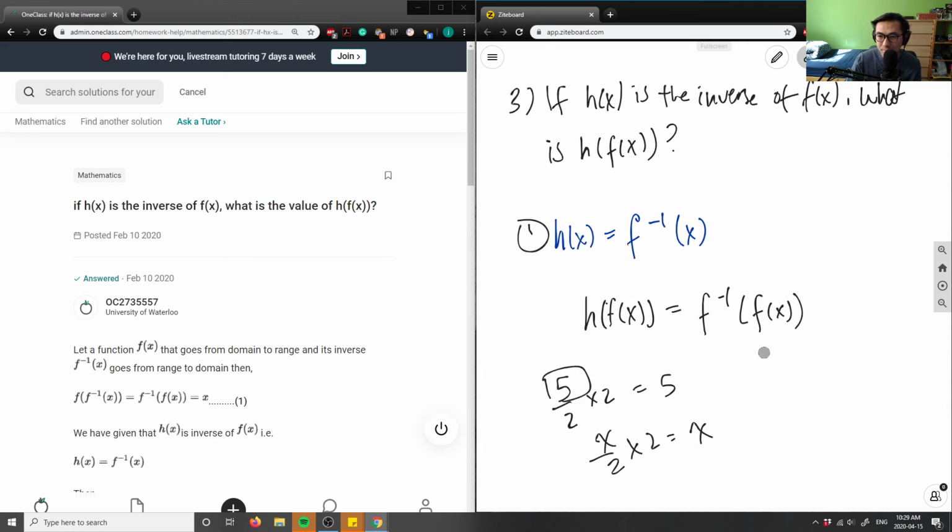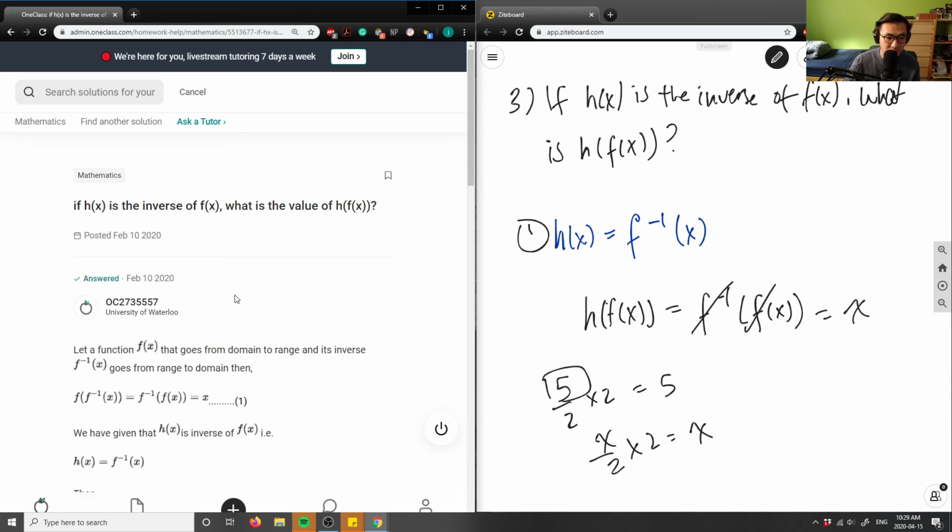So in this case, my equation here just equals x. These two cancel out. That's all I'm doing. The function itself and the inverse function, when applied together, cancel each other out. So you actually just get x here.